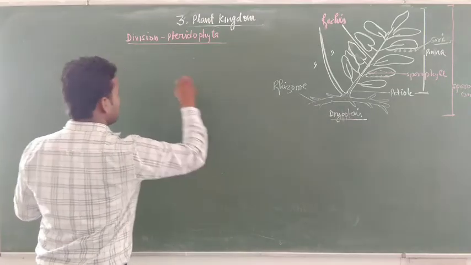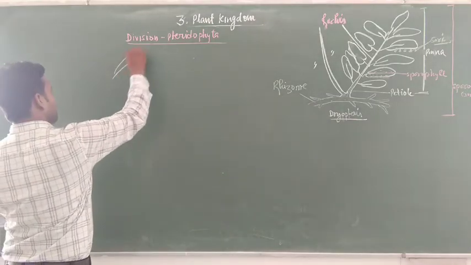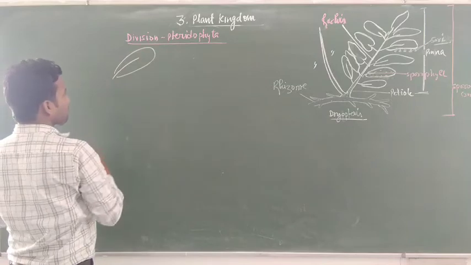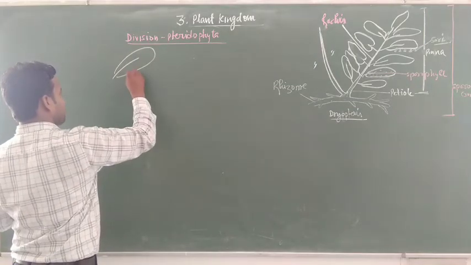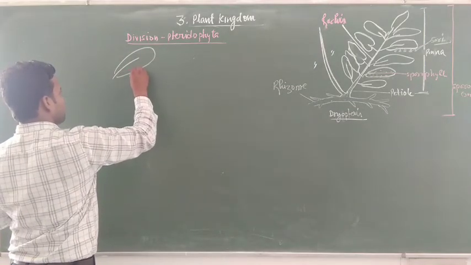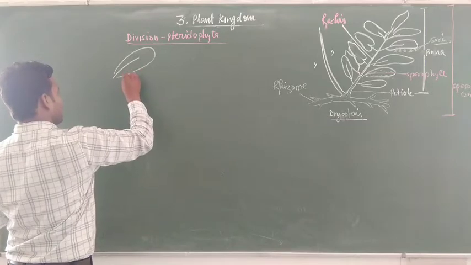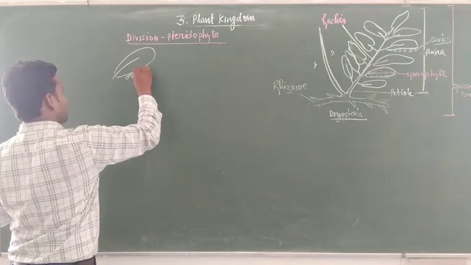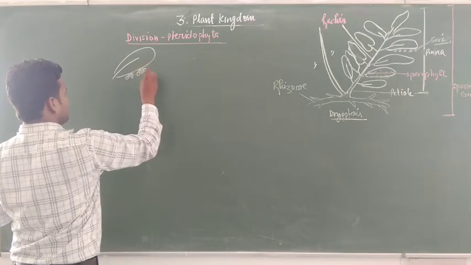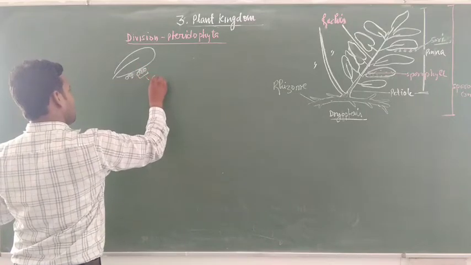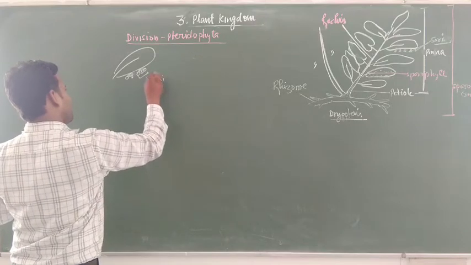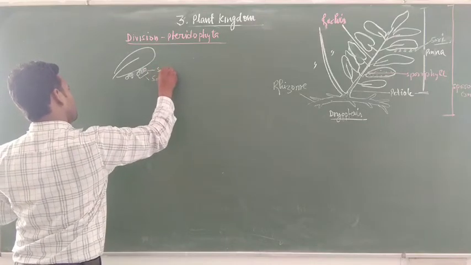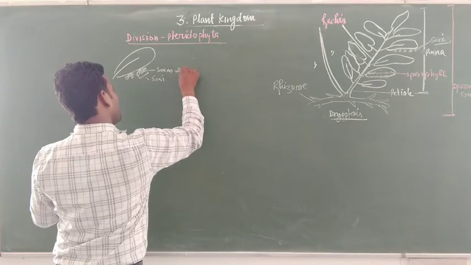Suppose this is the ventral side of the leaf. The ventral side of the leaf bears numerous sori, a group of numerous sori. A group of sori belongs here. This is called a single sorus, which bears sporangia.